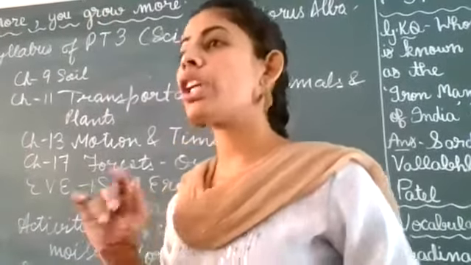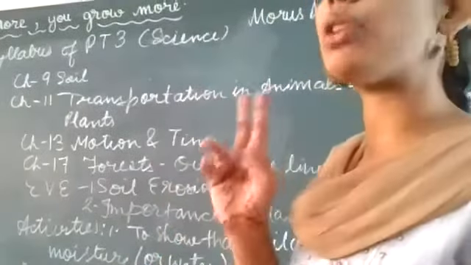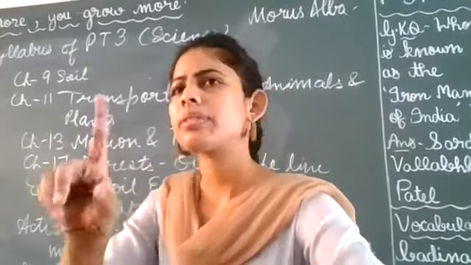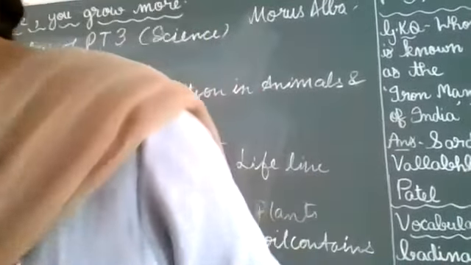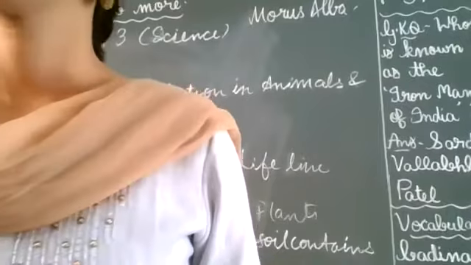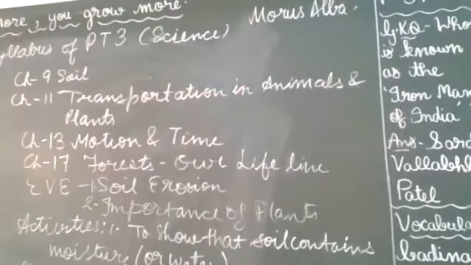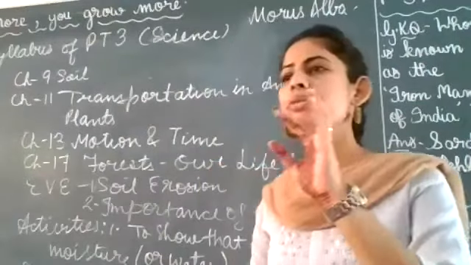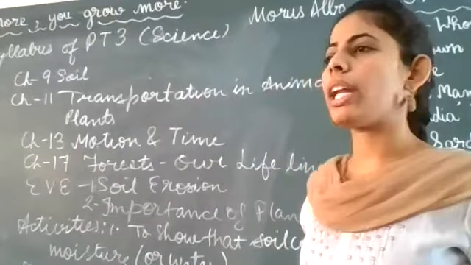It is important to write water because you have to mention both the products that are formed. In the C part, the new substances formed are calcium carbonate and water. Any other doubt?